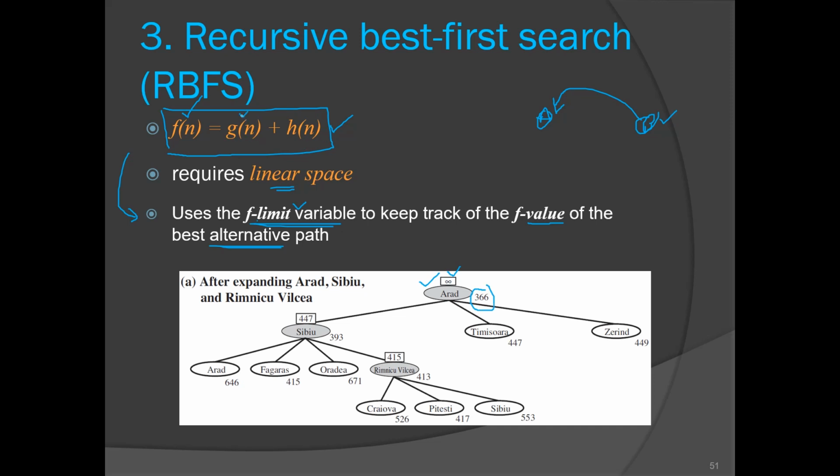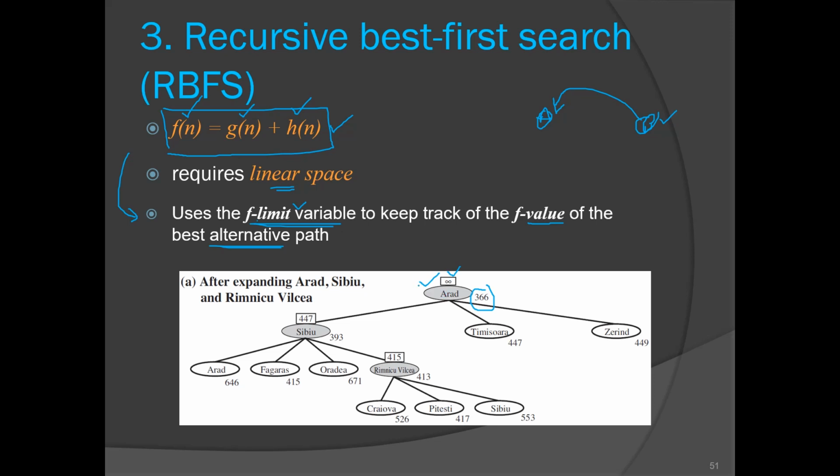We know that g of n is the path cost. So the path cost for Arad would be 0 because it is the starting point, and the heuristic function is given in that table which we saw yesterday. So first we have to calculate the f of n value. Now Arad is ready for expansion, so we are applying the goal test at the time of expansion.